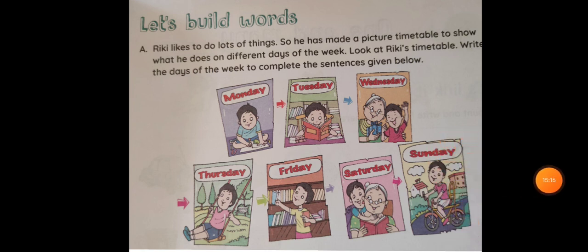Okay children, now you understood the pictures. We will see the sentences given below to complete. Okay, now Ricky rides his cycle. On which day does Ricky ride his cycle, children? Connect the picture. Yes, he rides his cycle on Sunday. Ricky visits grandmother on Wednesday and Saturday. Ricky goes to the library on Tuesday and Friday. Ricky needs crayons and drawing paper on Monday. It is Thursday, so Ricky is going to the park.